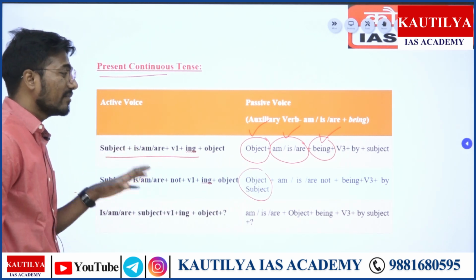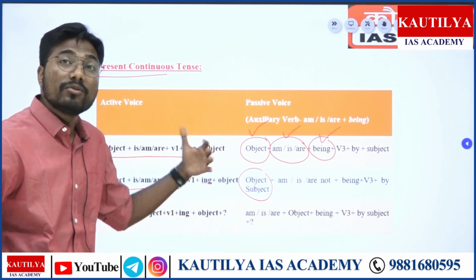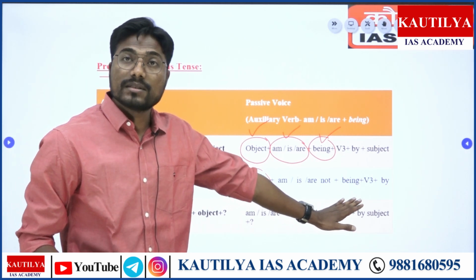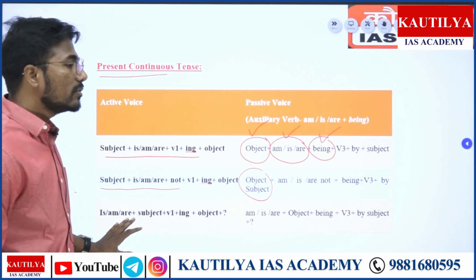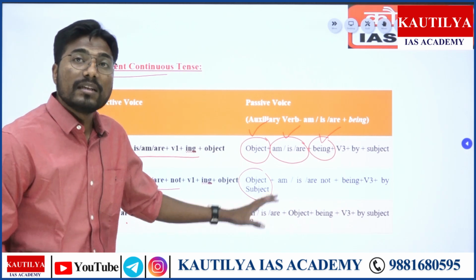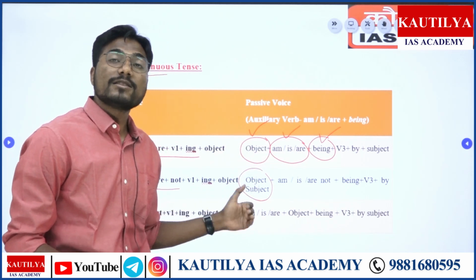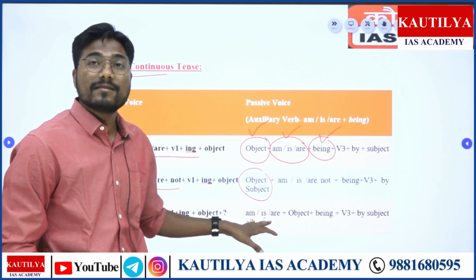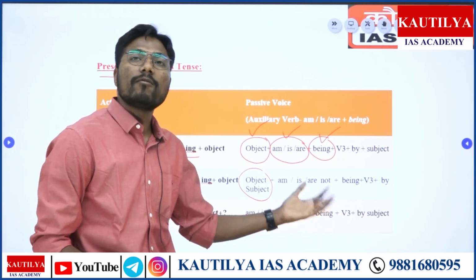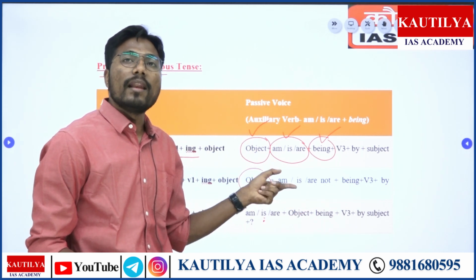This is very crystal clear when it comes to the form of it: subject, am, is, are, not. When it comes to a negative statement, add not into it only. Then when it comes to an interrogative sentence, you have to use the auxiliary verb at the initial stage, or at the first place of the sentence. So am, is, are, right? And then the object of it, then being, and then verb form number 3, and then the object, right? So we'll put these into real life examples.